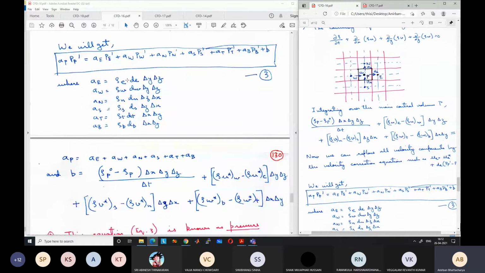Okay. So now we have an equation. This equation is a famous equation. This is known as the pressure correction equation. So in this equation, if you see this B term, rho P0 minus rho P, these are known. Delta X, delta Y, delta Z are known. Delta T is known based on the discretization. Rho values are known, delta Y, delta Z are known. What about the star values? Do you know the star values? Rho E star, rho W star, do we know it? Any answers?